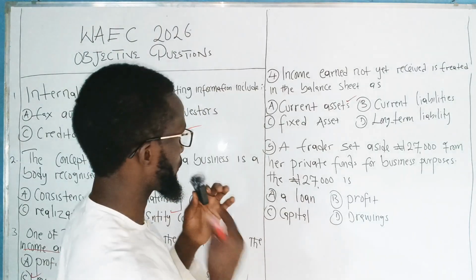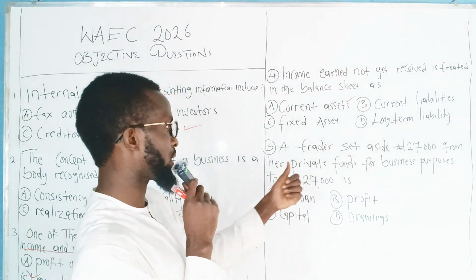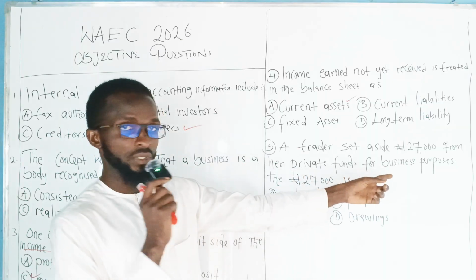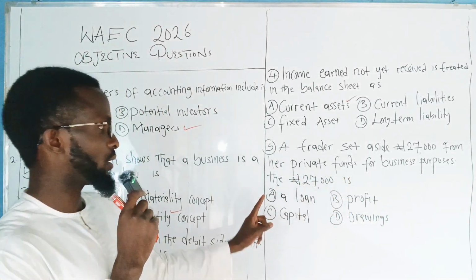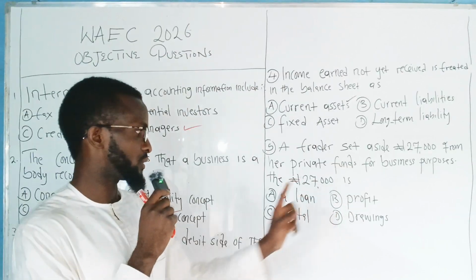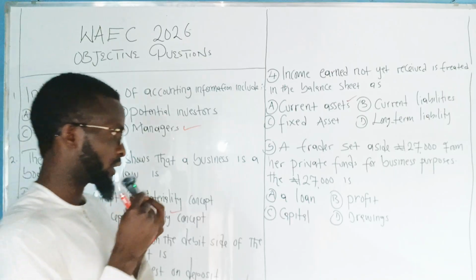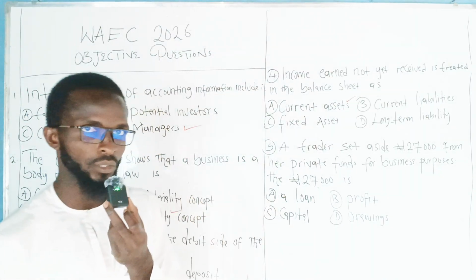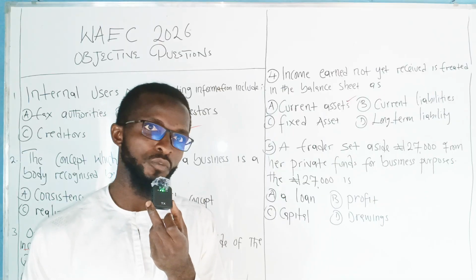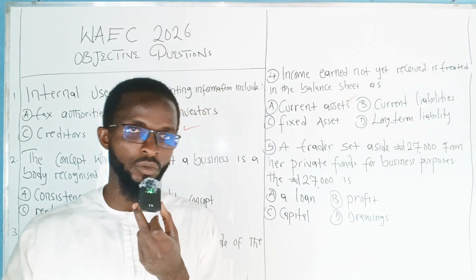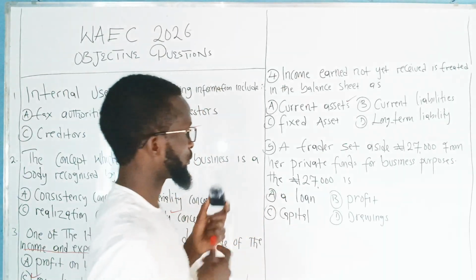So number 5, a trader set aside 27,000 naira from her private funds for business purposes. The 27,000 naira is A, a loan, B, profit, C, capital, D, drawings. So the answer is not a loan, because a loan doesn't come from the owner of the business. It comes from an institution or another outsider. So this is not the answer here.